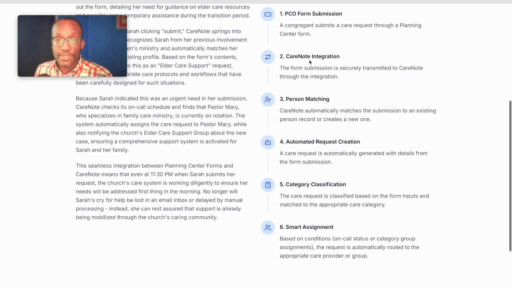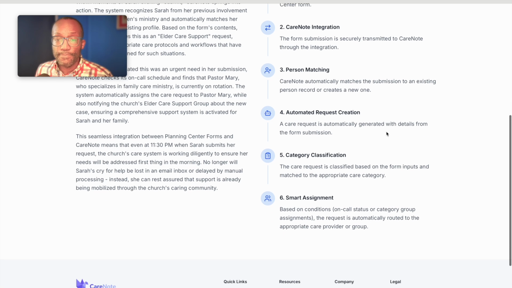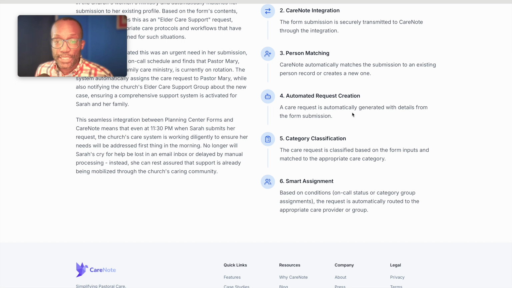So what happens? Well, Sarah would fill out the form. Because of the integration with CareNote, CareNote gets that submission. Then it matches Sarah's profile from Planning Center to CareNote, and then it goes ahead and creates a care request for Sarah for elder care support. Then, because you have that linked to a category in CareNote, that care request is automatically assigned to your pastoral care coordinator or to your elder care support group.